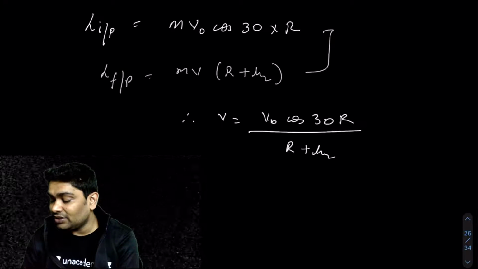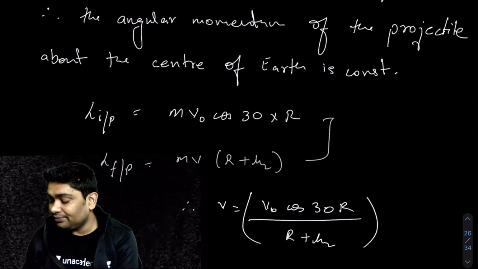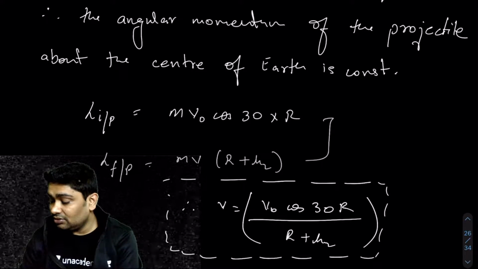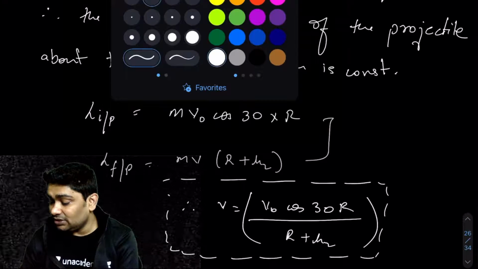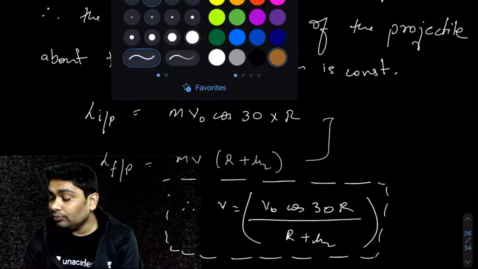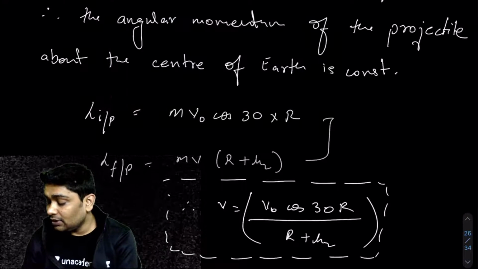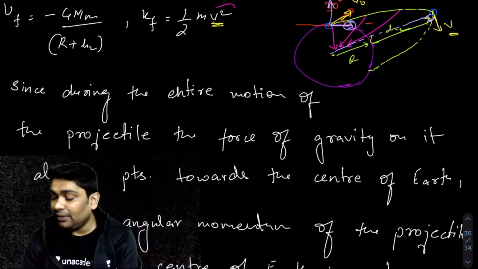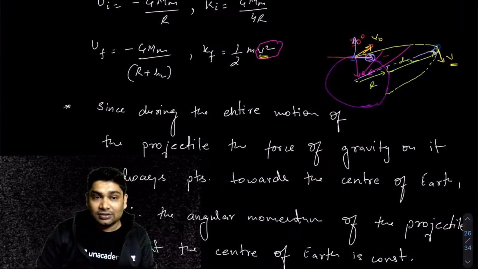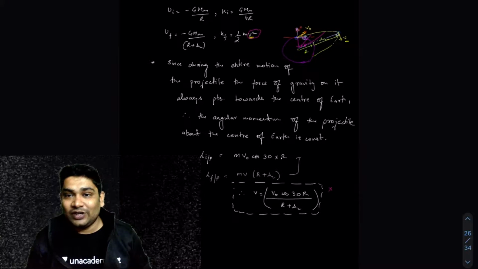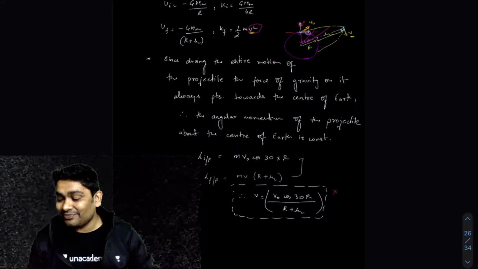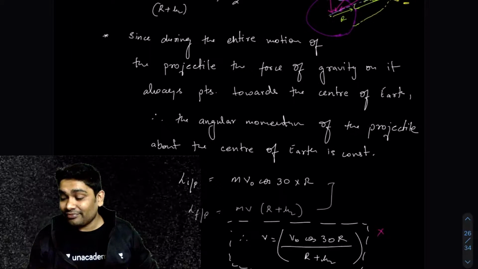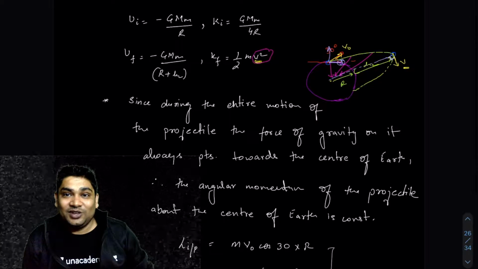Now, all you need to do is substitute this value over here, and then apply energy conservation, and I'll get my answer. So that is how you would have approached this problem. I hope you guys can see that. Just go through this.